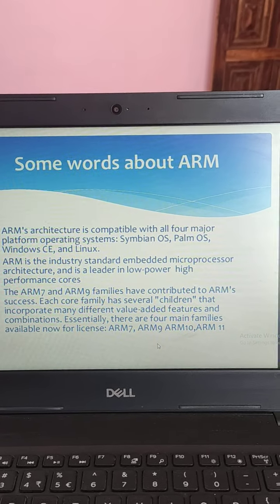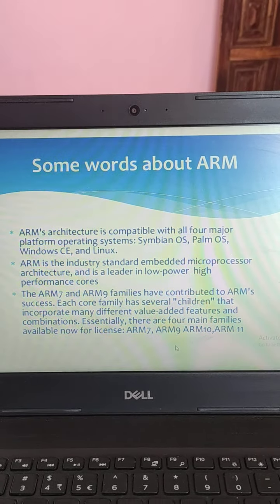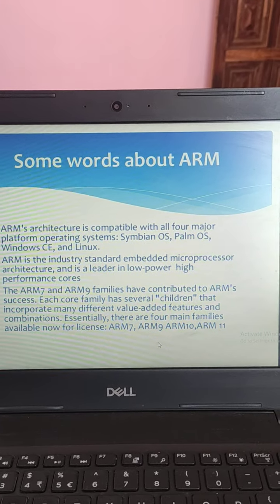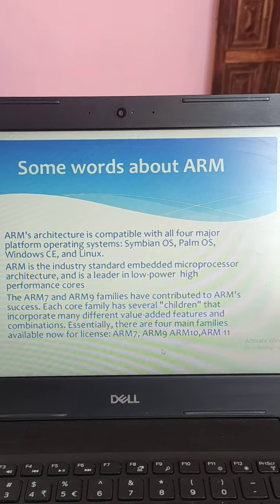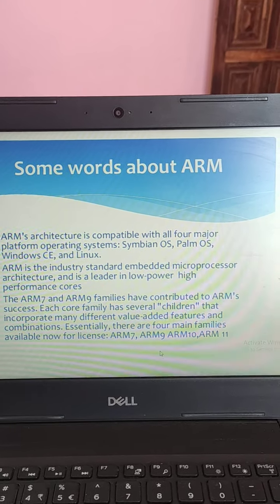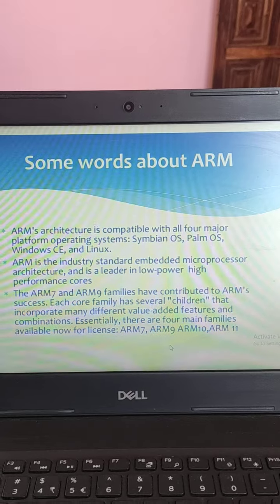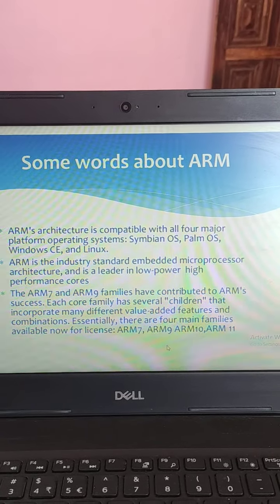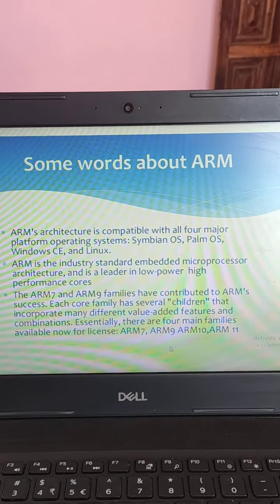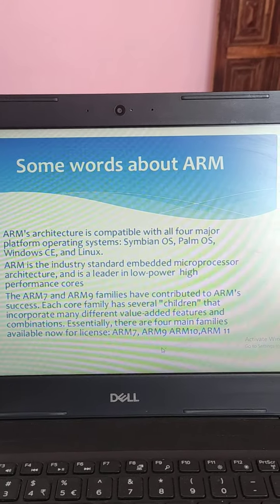ARM architecture is compatible with all four major platform operating systems. That means ARM supports four types of operating system: Symbian operating system, Windows, Linux and Palm. ARM is an industry standard processor which is a leader in low power, high performance cores. ARM7 and ARM9 families have contributed to the ARM success.